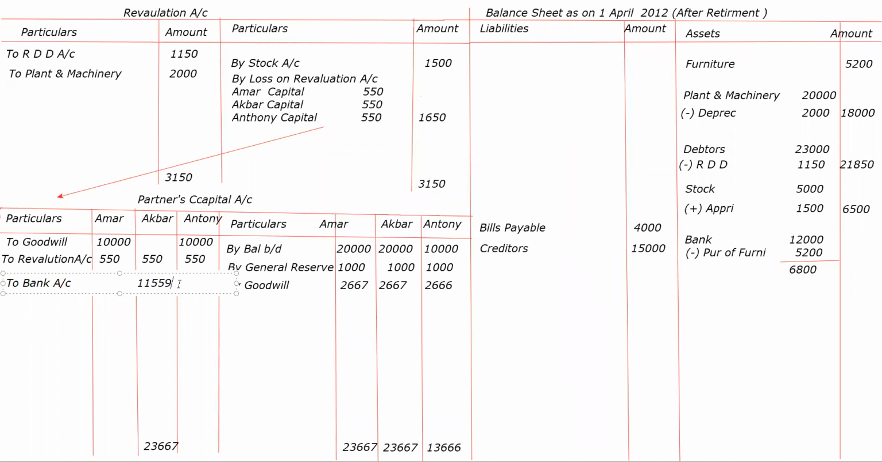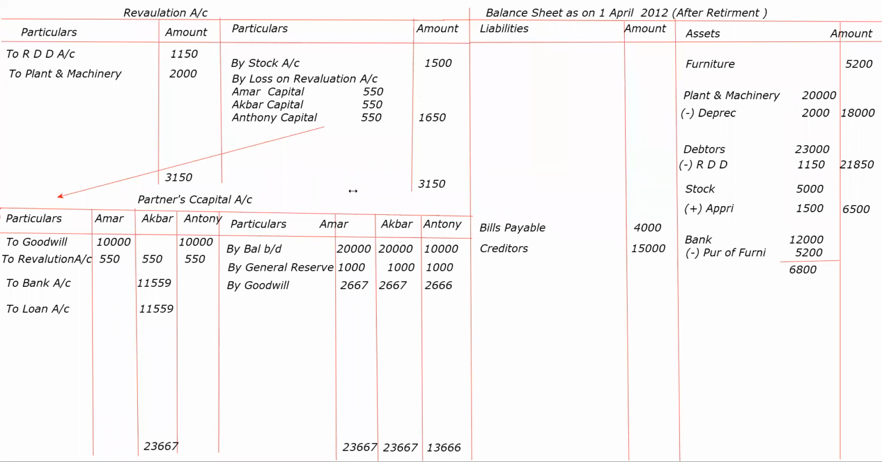Now remaining amount we are not paying him. So what it will come? To loan account. Now we have paid him, correct? We have paid him by this. So the कितना पे किया है? 11,559 we have paid. And how much we have cash with us? See, bank में पैसा कितना है? How much amount we are having? 6,800. Now we have to find the difference of this.